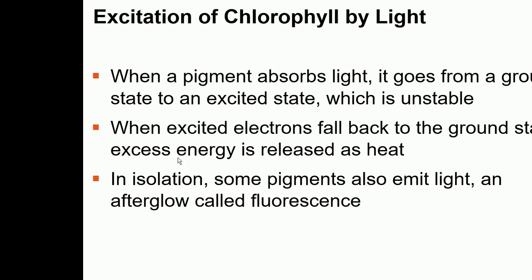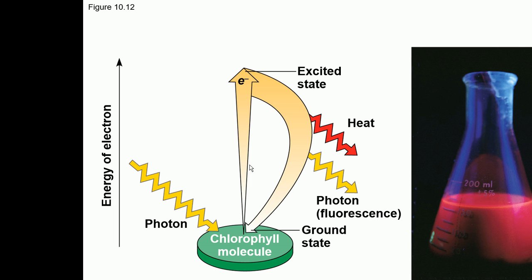So in isolation, some pigments also emit light, an afterglow called fluorescence. When these pigments emit light, it is of some color. So this process is called fluorescence. But this happens when the pigments are isolated.